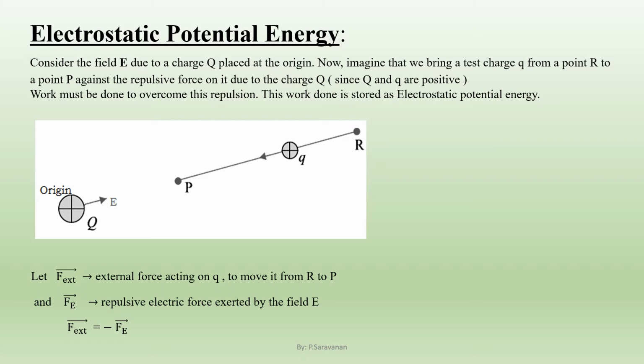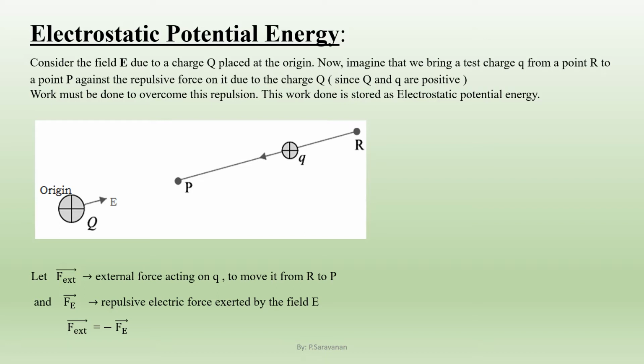Hence, it does not have any acceleration. So, remember my dear students, the charge small q is moved from the point R to the point P against the electrical force of repulsion without any acceleration, that is, with a constant speed. Now let us look at the derivation for the electrostatic potential energy.